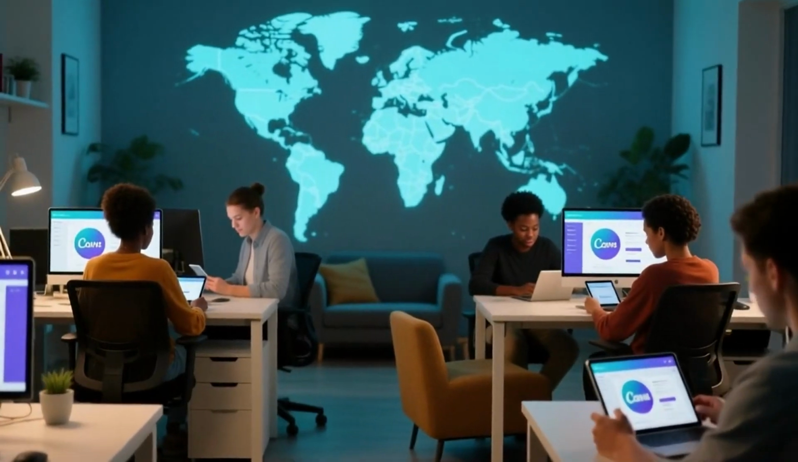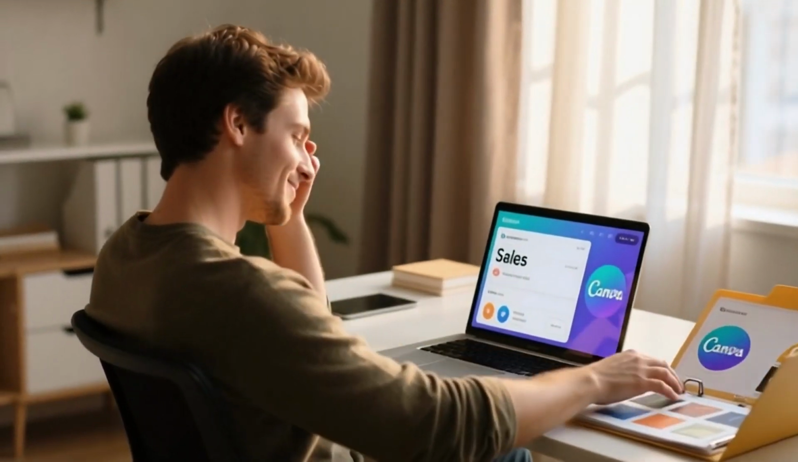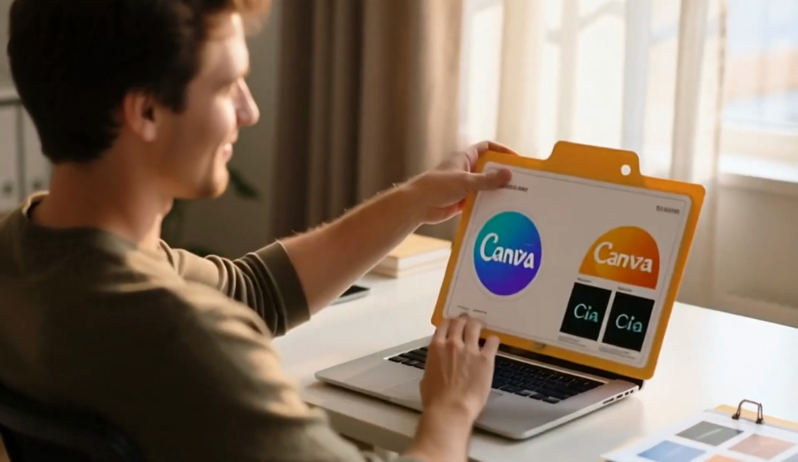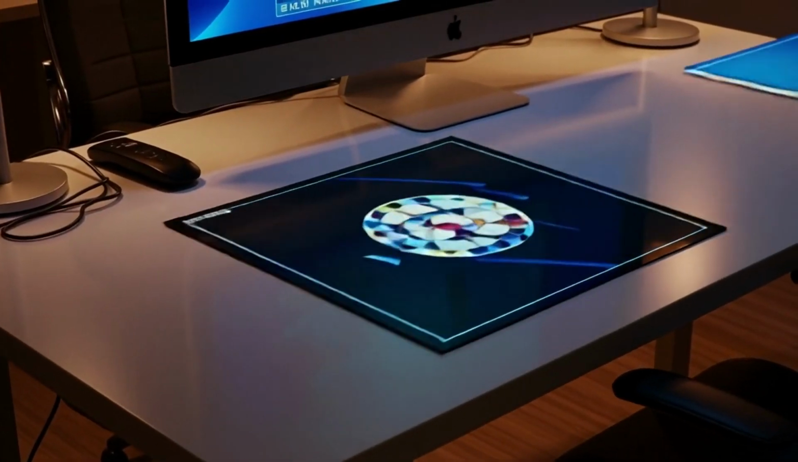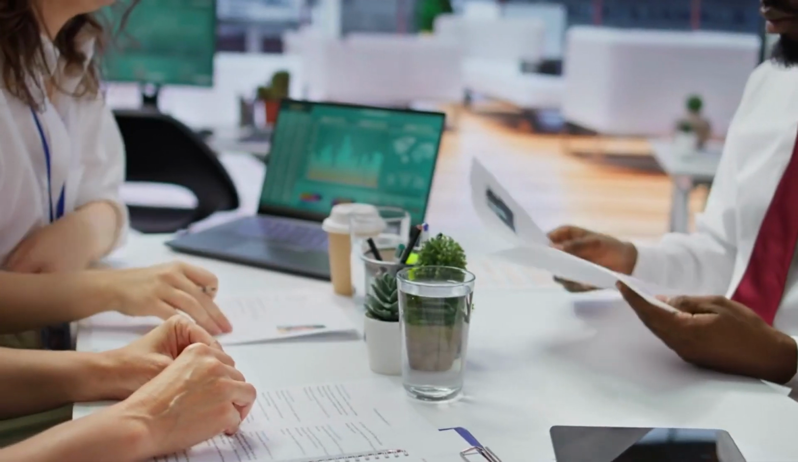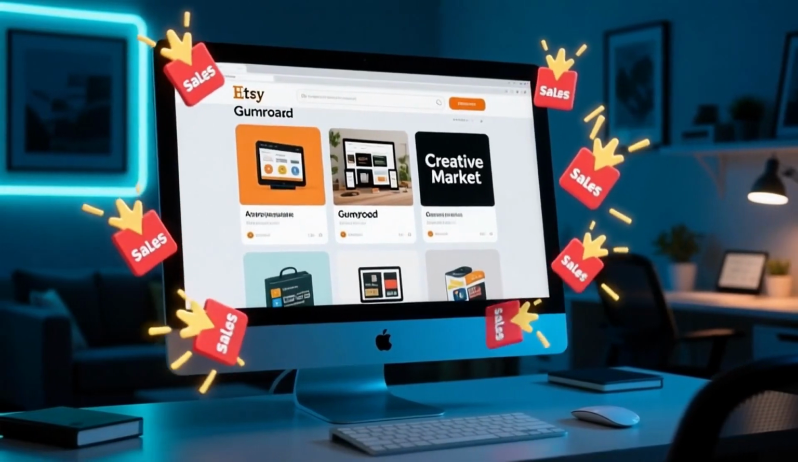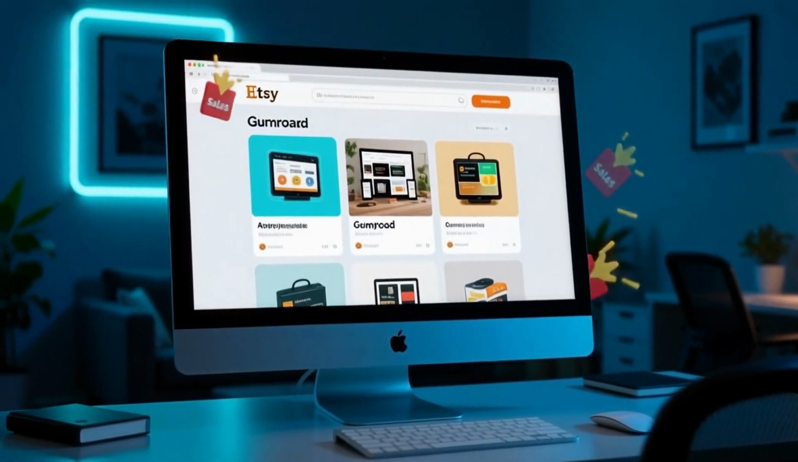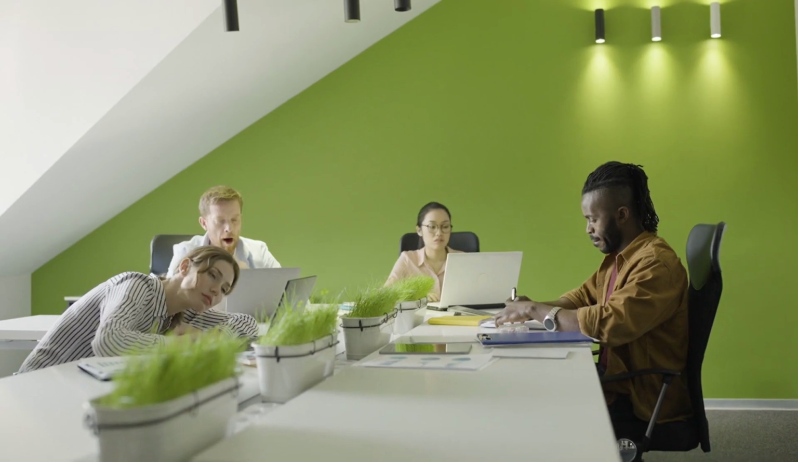Right now, people all over the world are buying Canva templates. They are paying real money for designs someone else created weeks or months ago. Social media templates, presentation templates, resume templates, business card templates, all selling around the clock on Etsy, Gumroad, and Creative Market.